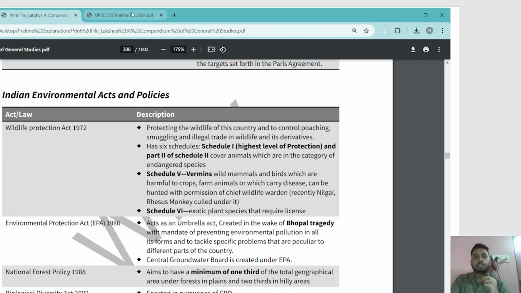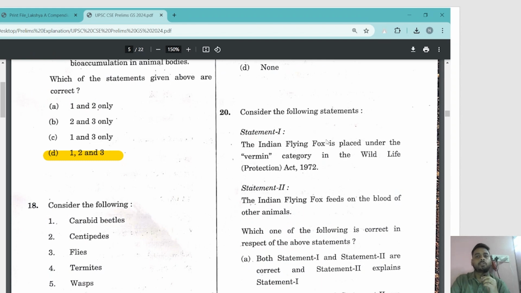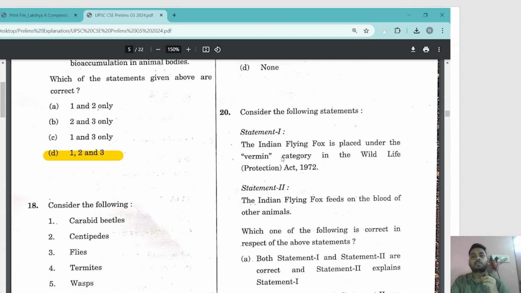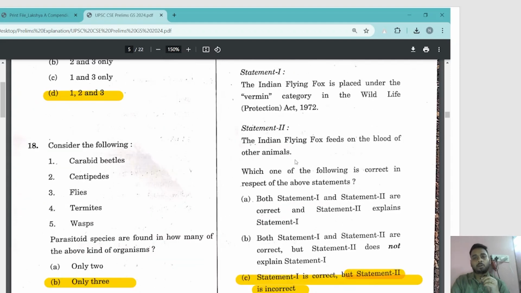So if you know what a vermin is, this is true. The Indian flying fox is basically a fruit bat, so it causes damage to fruit, which is a crop. We can declare a vermin if it is harmful to crops or farm animals, or if it is carrying any disease. So there is a very high possibility that this is true: the Indian flying fox is placed under the vermin category. We keep it there so that in the future, if there is a loss to fruit crops, we can kill it, the Indian flying fox or the fruit bat.